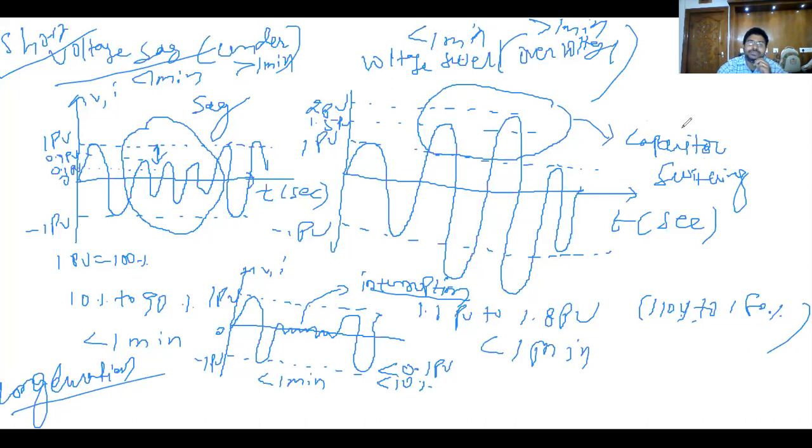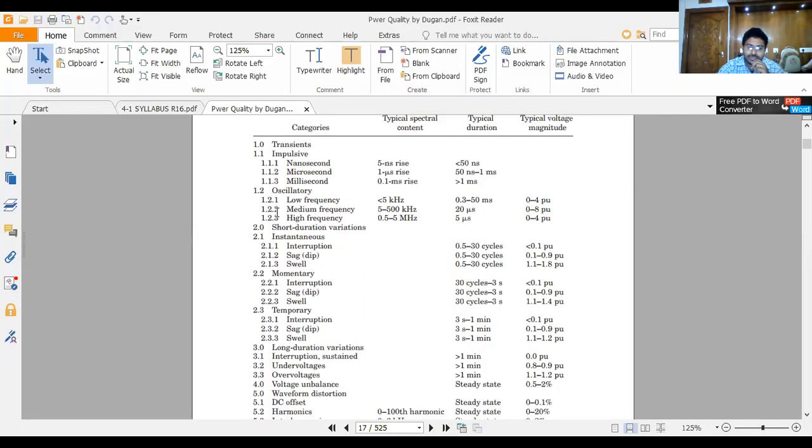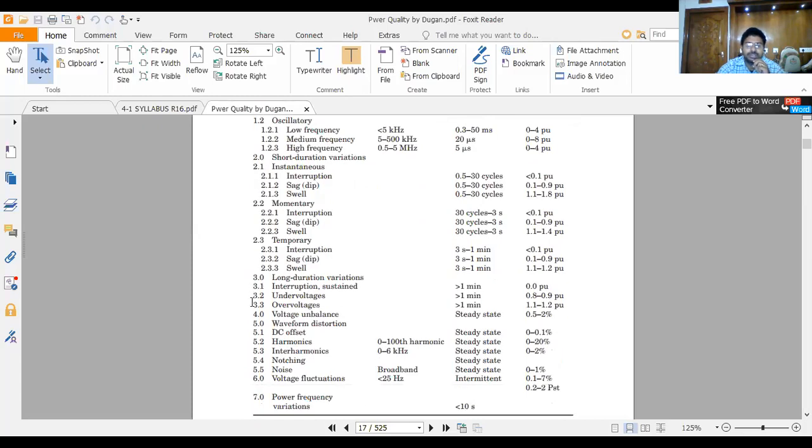Okay. Now we can look at this once again. Those are long durations and short durations. Now we can see voltage unbalances, deviations, wave distortions, DC offset. You know what DC offset is? In any AC power, some amount of DC power is present. How is that DC power present in the system? Because of power electronic devices, some amount of DC power is injected into the system, and we call it a DC offset. Then harmonics.